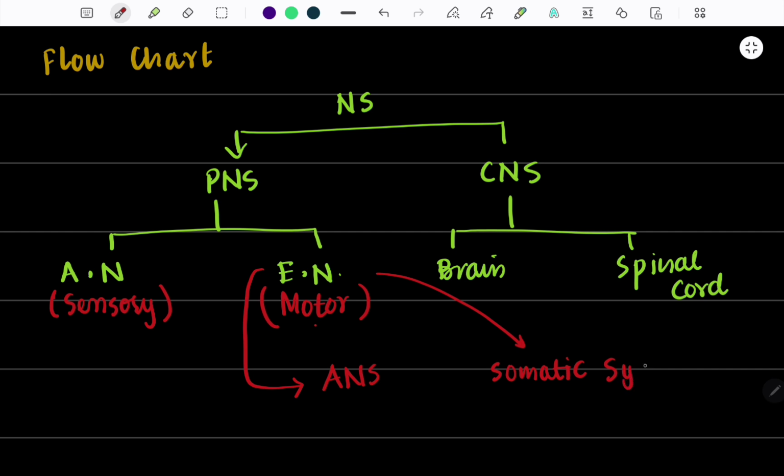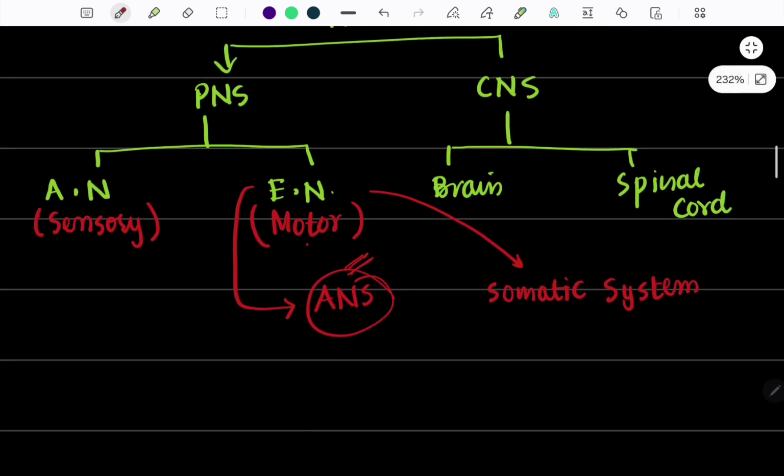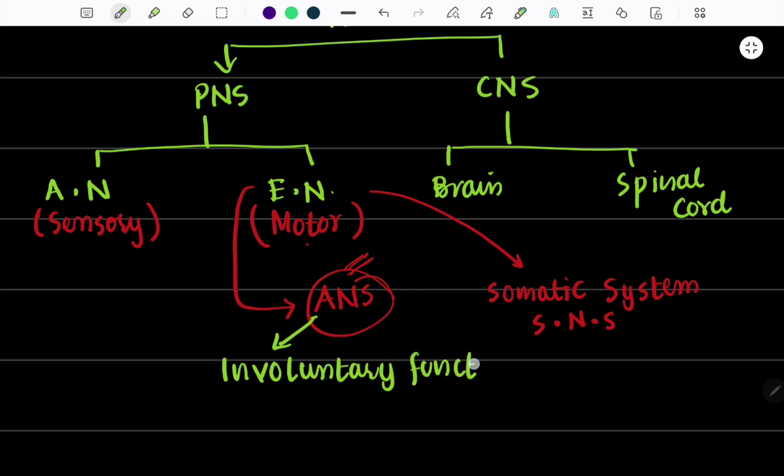Right? We are getting to the point. We have to discuss the drugs of ANS, right? The drugs affecting ANS. So here we are coming to our point: autonomic nervous system and somatic nervous system. Autonomic nervous system is a type of system that is responsible for all the involuntary functions. And somatic nervous system is responsible for all the voluntary functions.